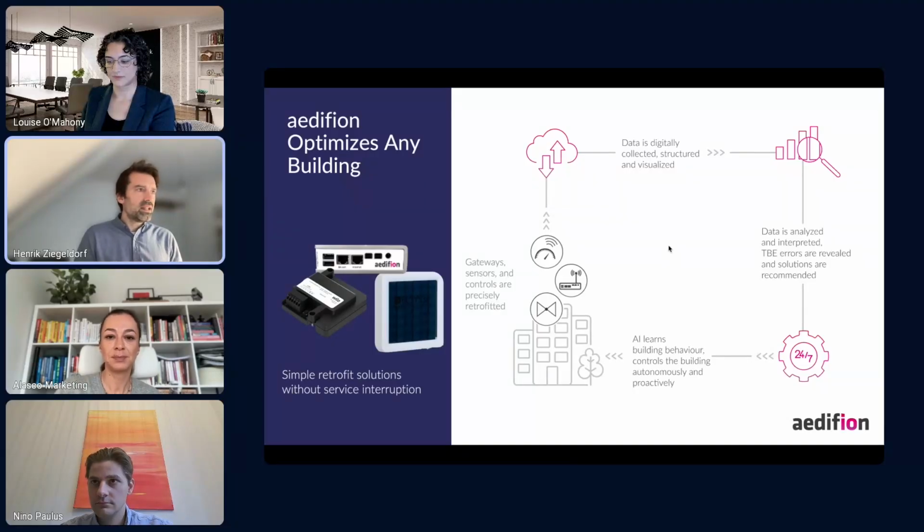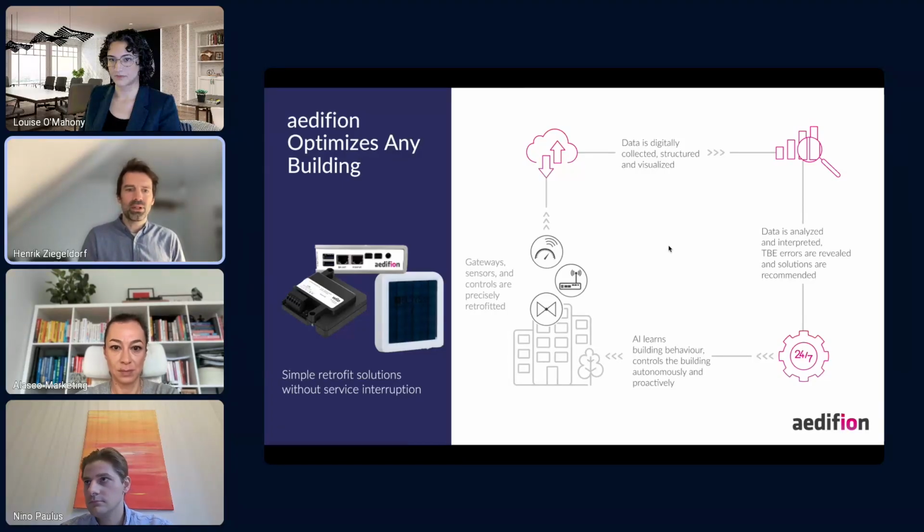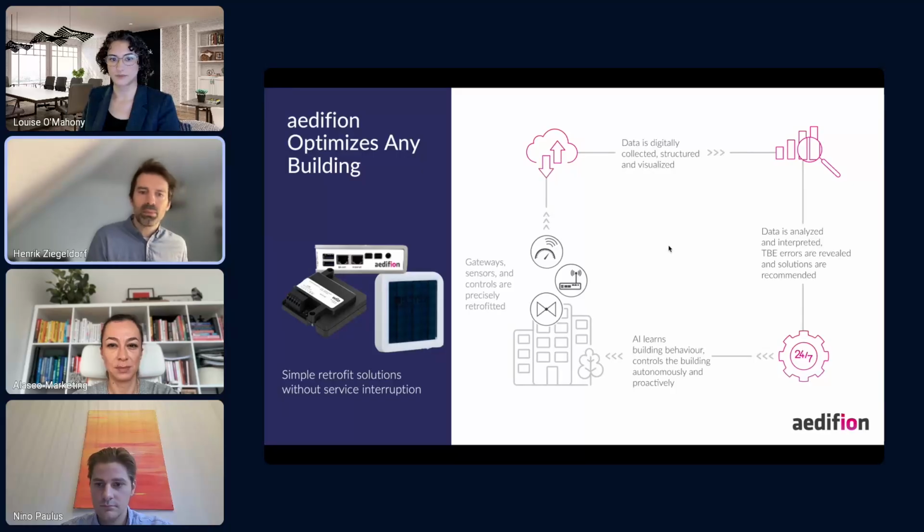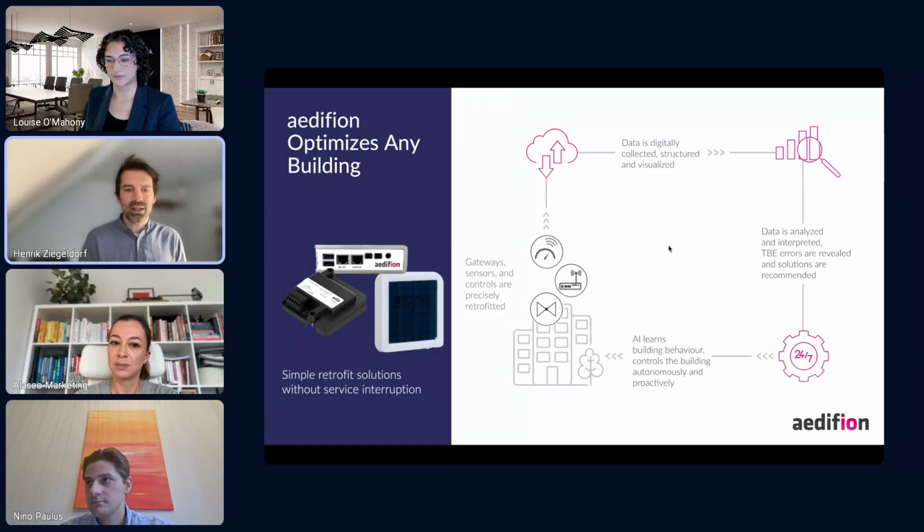And AI is really a key ingredient in every part of this high-level cycle of optimizing your building operation. And let me just share a bit where we put AI in our products and what kind of AI we put there. Because at least for us, it's not all about generative AI and big language models and all of that.